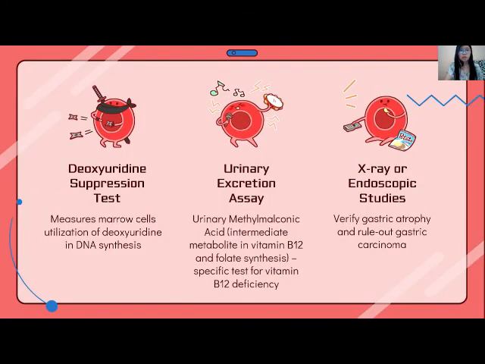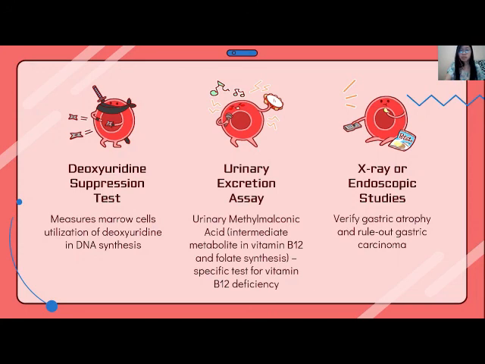And then we have the deoxyuridine suppression test. This measures the marrow cells' utilization of deoxyuridine in DNA synthesis. Next is the urinary excretion assay, which is a specific test for vitamin B12 deficiency.